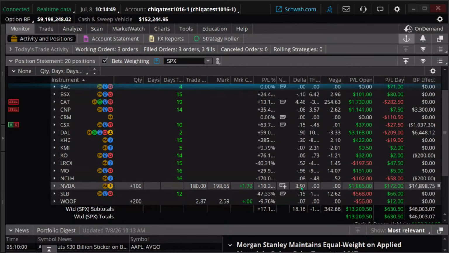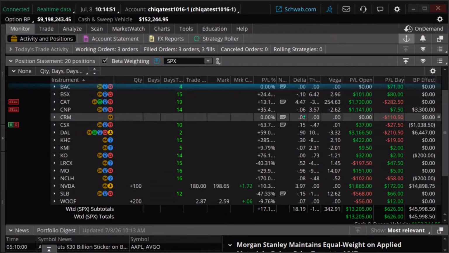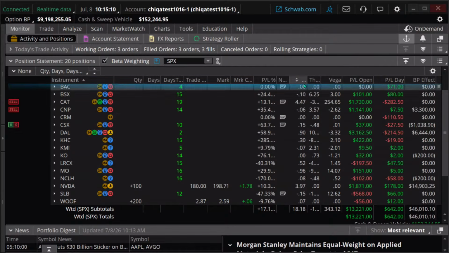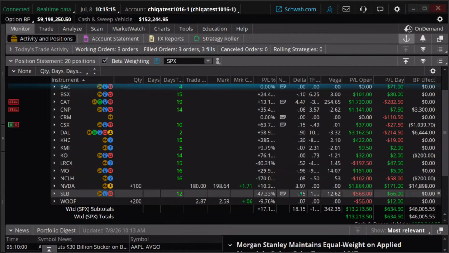Here's NVIDIA. This is another one. These two trades here are probably a third of my overall portfolio delta. Okay. So typical portfolios, and this isn't a recommendation, are going to be bullish portfolios with positive delta. You can modify that though by the trades that you take on, how you manage these options positions.